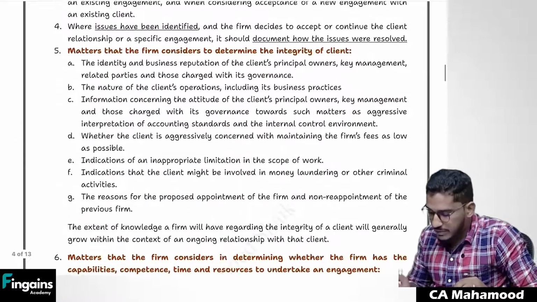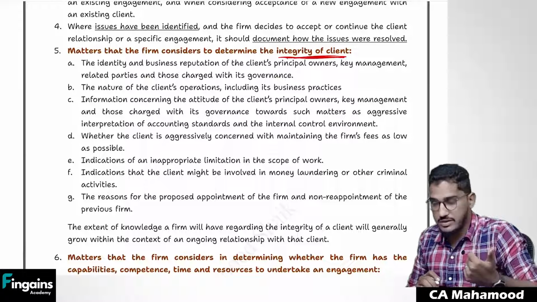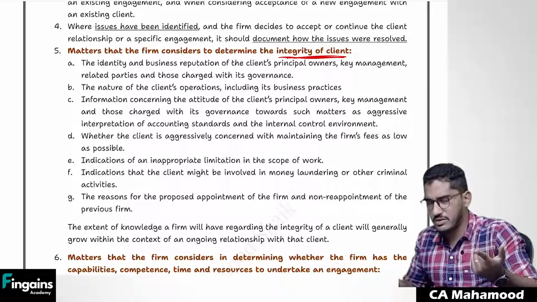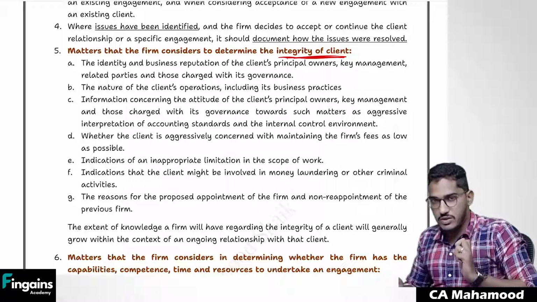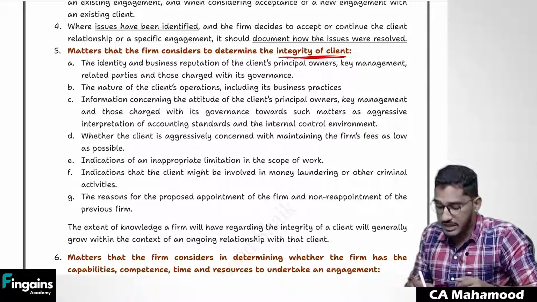Now you will get a doubt, sir, you are telling I have to know about client's integrity. How will I come to know whether my client is having integrity or not? You are telling the first factor which I have to consider is whether my client is having integrity, whether the promoters are honest, integrity in the sense honesty, whether the top level management is honest or not. Sir, how can I get to know?